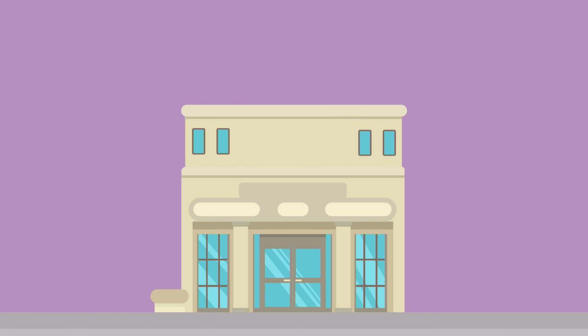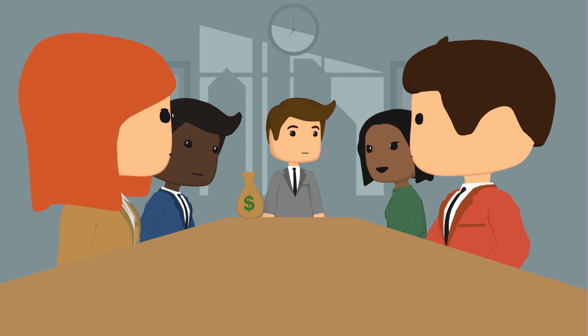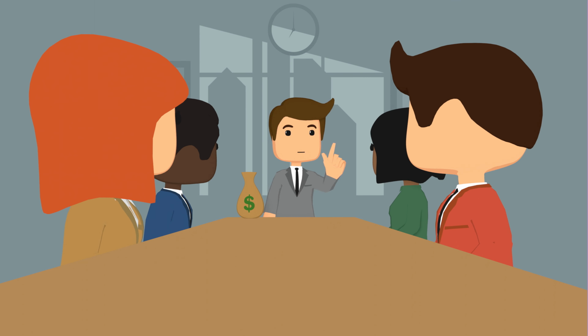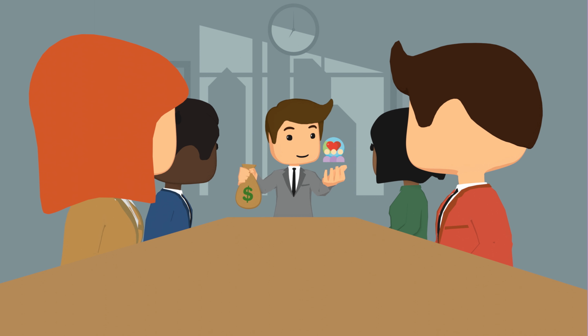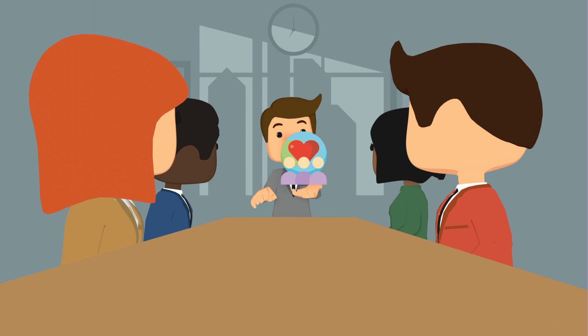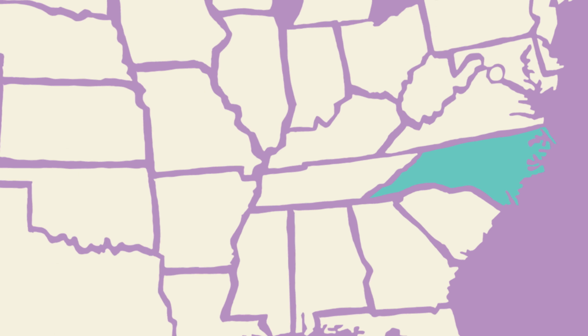How to form a 501c3 nonprofit corporation. A nonprofit corporation is purpose-driven, a company whose goal is not to make profit for themselves. Typically, they are an organization that wants to make money in order to help further a social cause or provide a public benefit. Let's get you started on the right path to forming a nonprofit corporation in North Carolina.